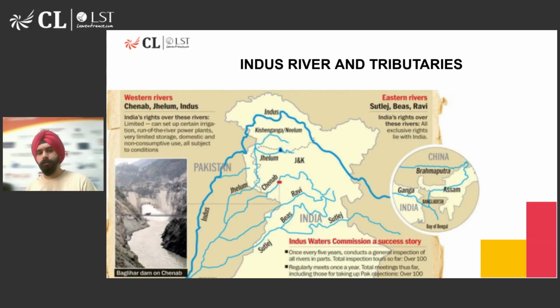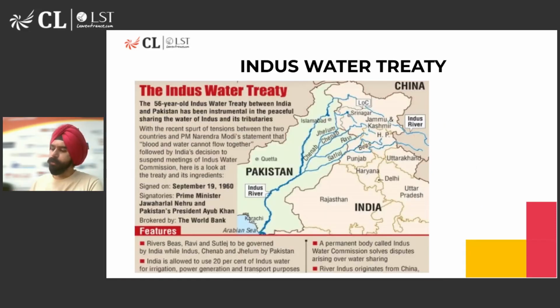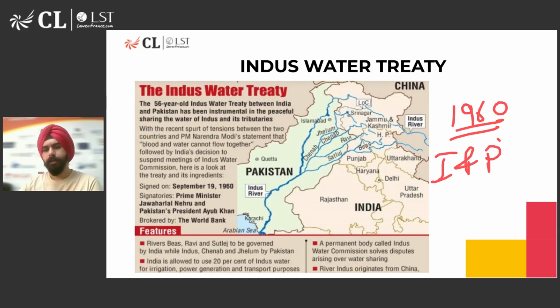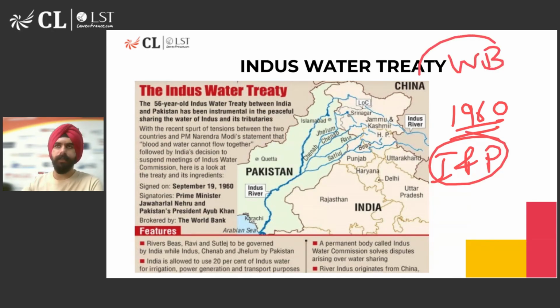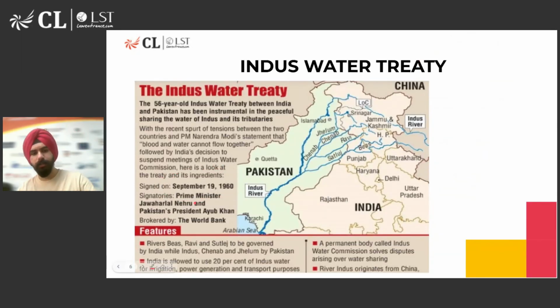Now, another important thing to look at after we understand the track and course of these rivers is how the Indus Water Treaty operates. Now, we all know that the Indus Water Treaty was an agreement which was signed in the year 1960 between India and Pakistan. And this treaty was brokered by the World Bank. That means the World Bank acted as a mediator, as a third party. And this was signed specifically on September 19th, 1960 between our then Prime Minister Jawaharlal Nehru and Pakistan's President Ayub Khan.